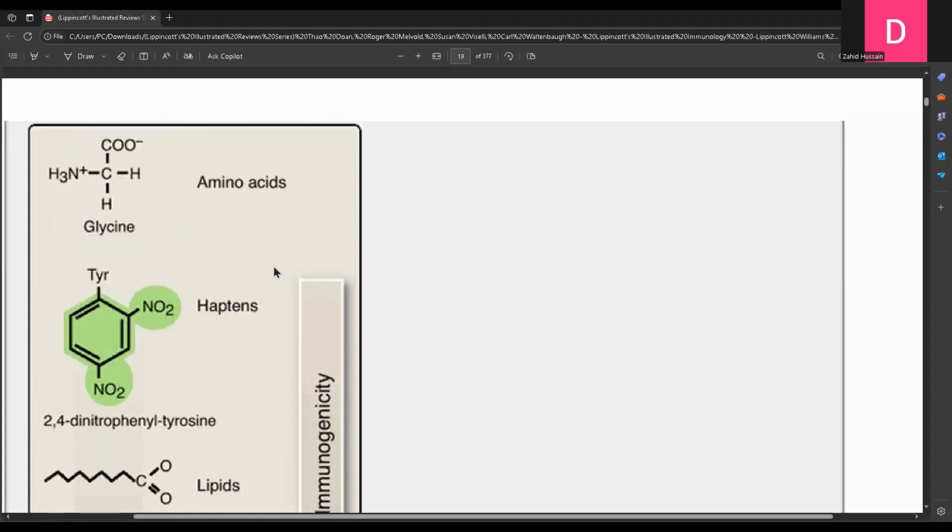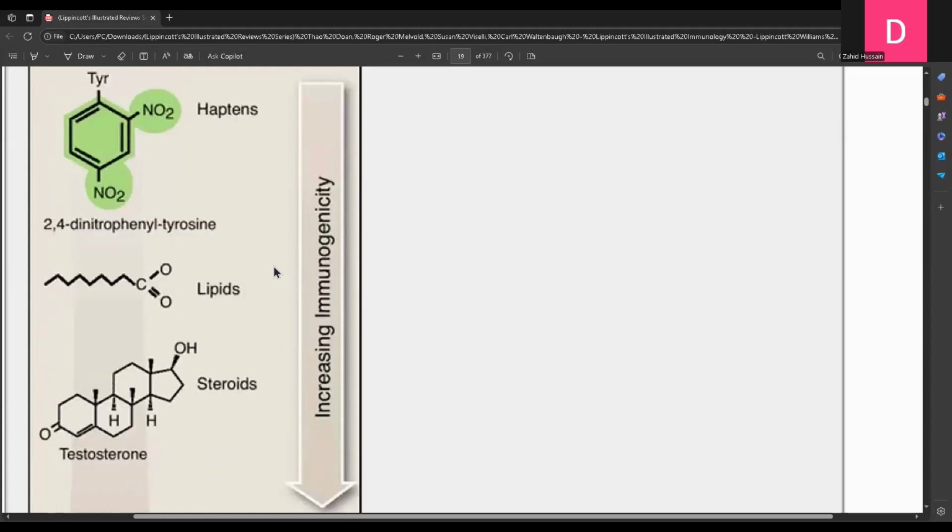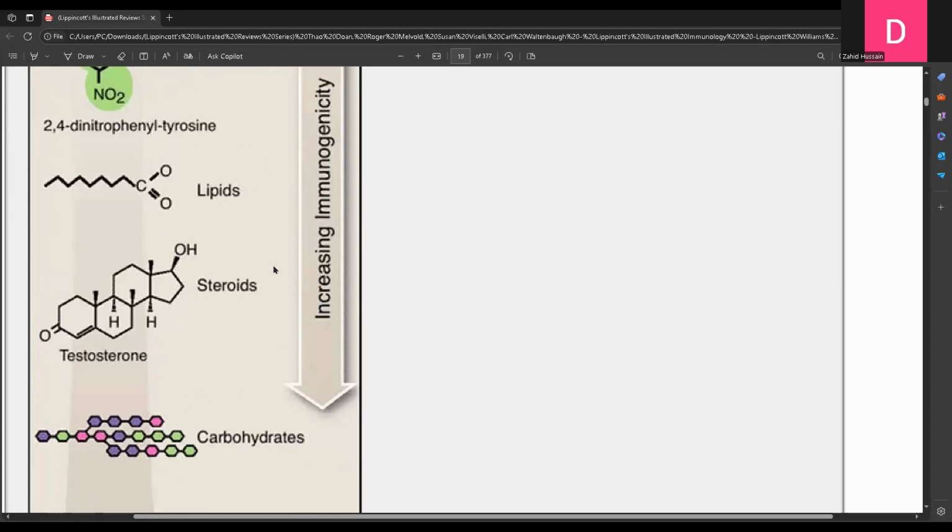The second thing is the size of the molecules. If the molecule size is smaller, they are not immunogenic, or maybe they will have very little immunogenicity. But when we increase the size of the molecules, then its immunogenicity will increase. So the first thing is the nature of the molecule. The second thing is the size of the molecules. When the size of molecules increases, the immunogenicity will increase. And the third thing is the complexity of the molecules.